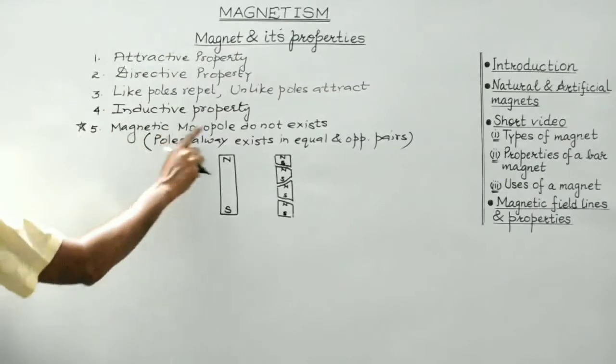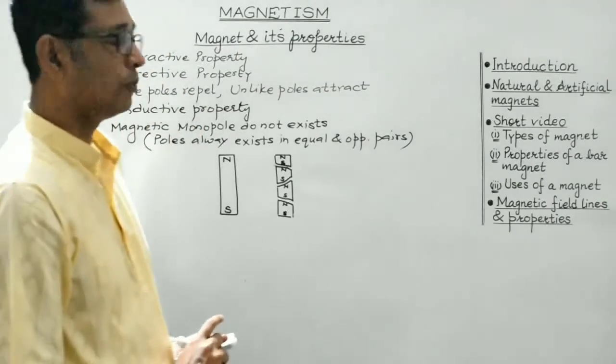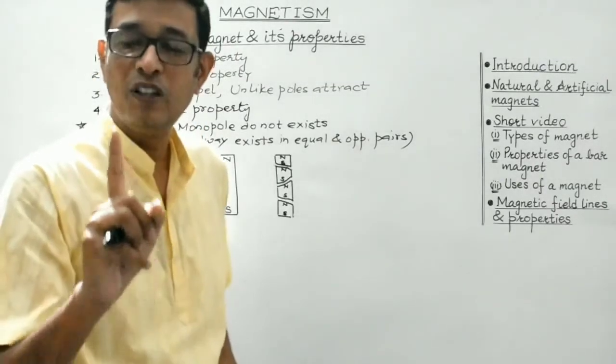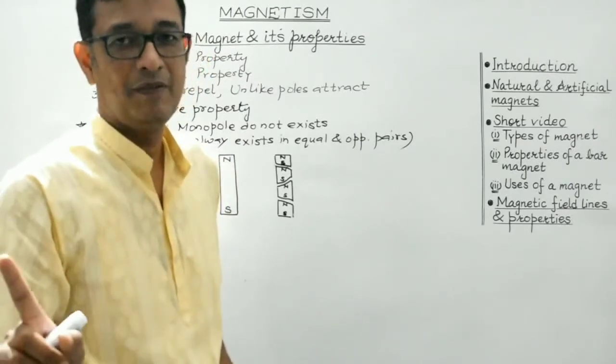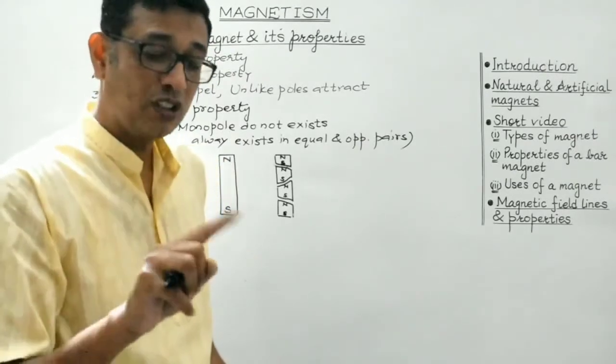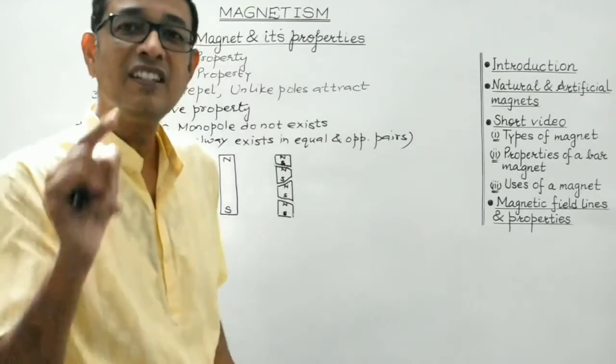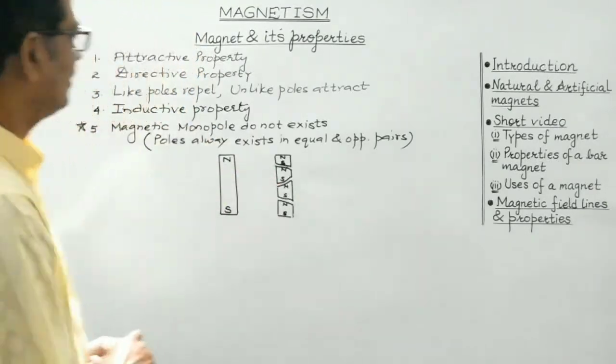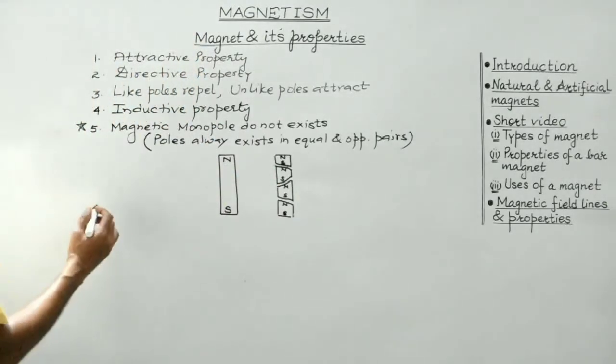So this was a very interesting and important property. Magnetic monopoles do not exist. Poles, that is north and south pole, always exist in pairs, right? And students, there is another important property.